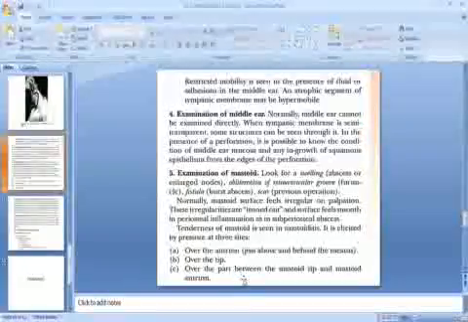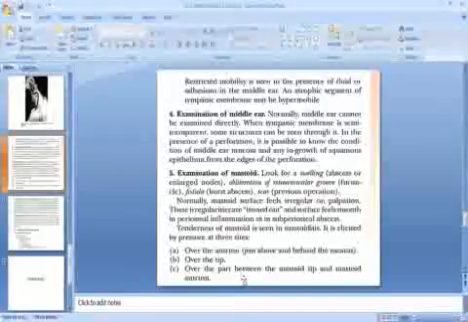Look for a swelling, abscess, or enlarged nodes. We have to look for the obliteration of the retroauricular groove in case of furuncle. We have to look for the fistula in case of burst abscess. We have to also look for the scar. There may be a history of previous operation. Normally, the mastoid surface feels irregular on palpation.